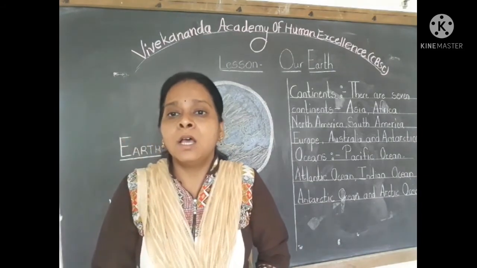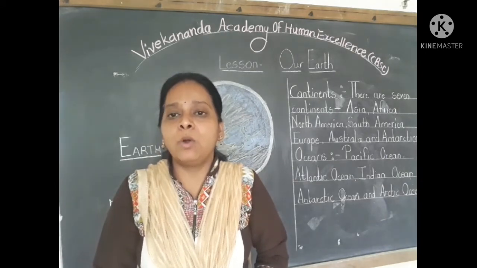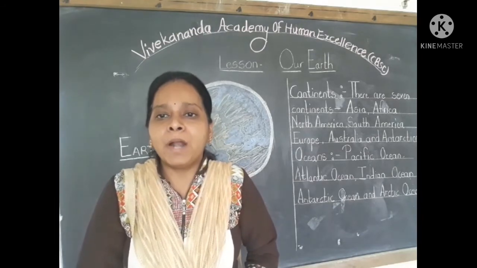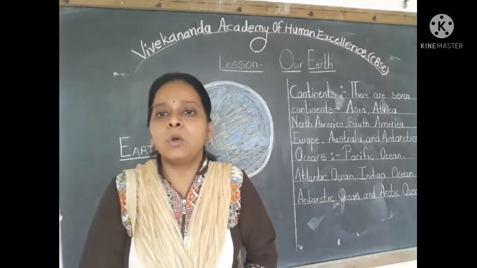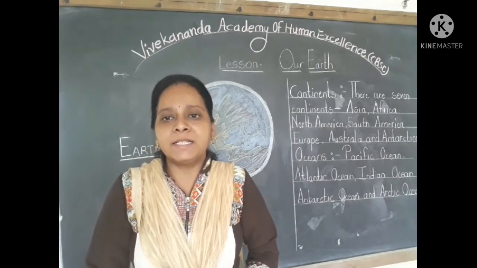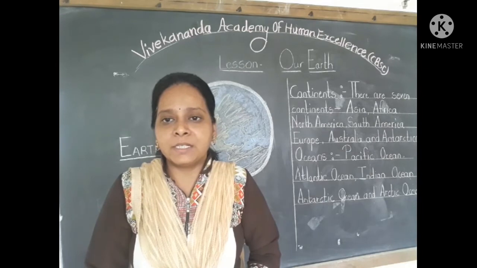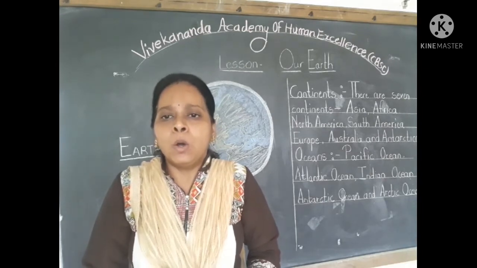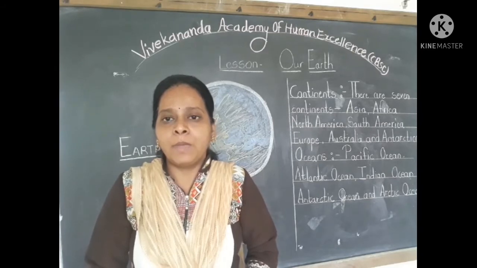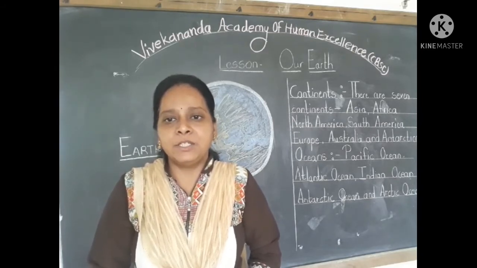The blue color means big water bodies which are called oceans, and the brown color is the continents. There are continents and oceans. There are 7 continents. So we will study what is earth, globe and continents and oceans in this lesson today.